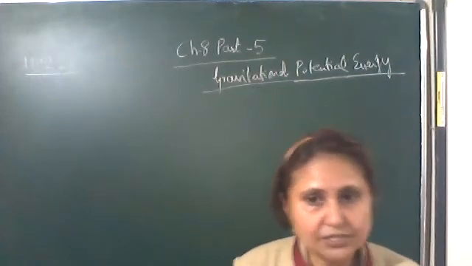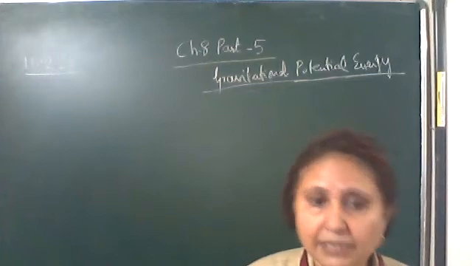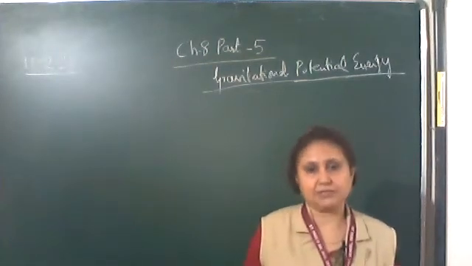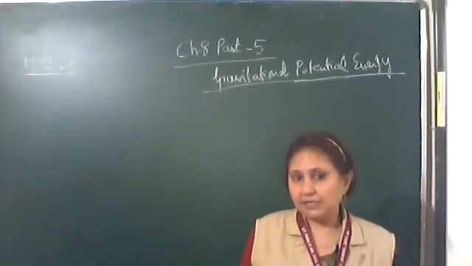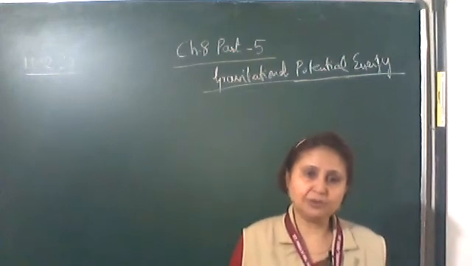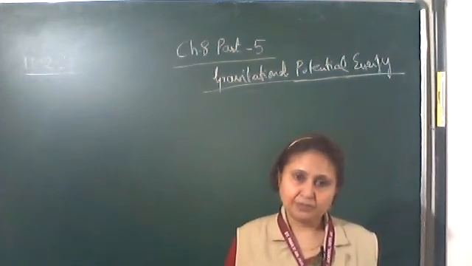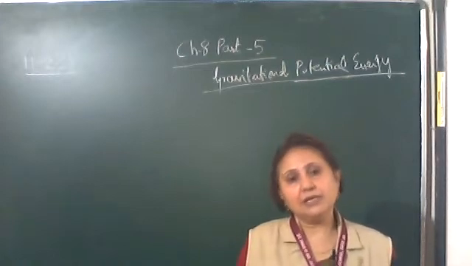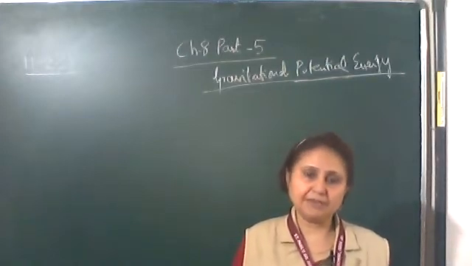Okay, so gravitational potential energy, we define it as the amount of work done in bringing a finite mass. Like in potential we define unit mass has to be brought from infinity to a point P. Now here a finite mass has to be brought from infinity to a point P in the gravitational field.